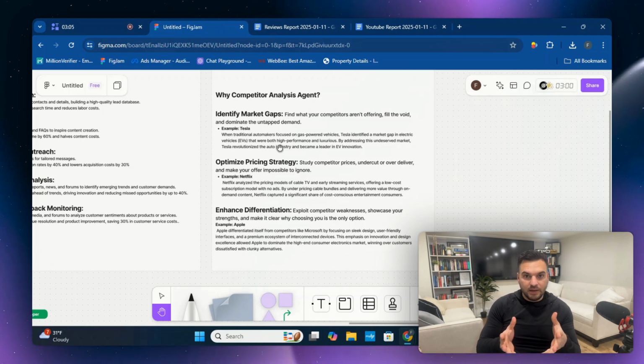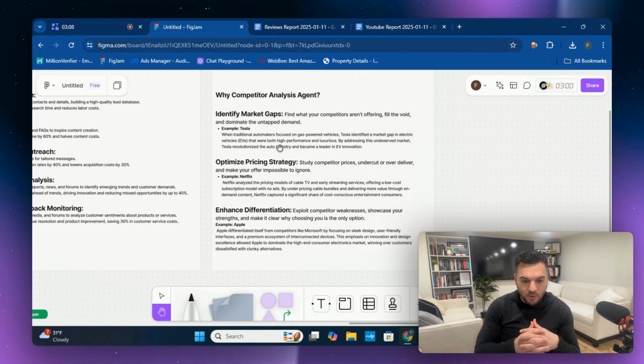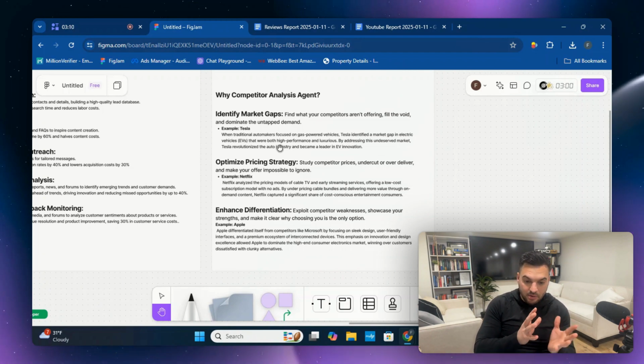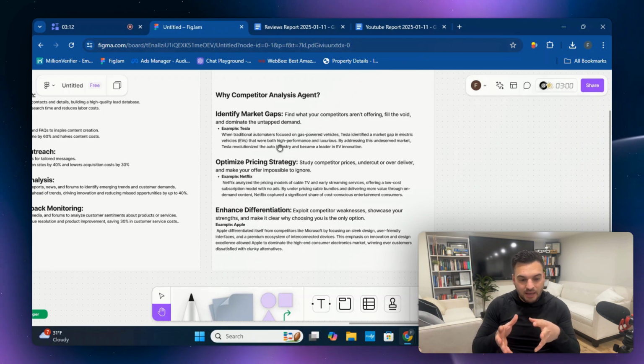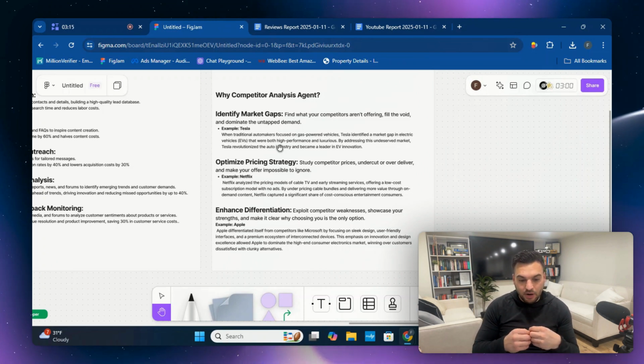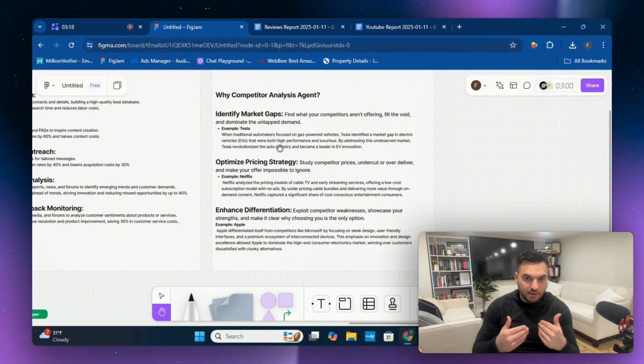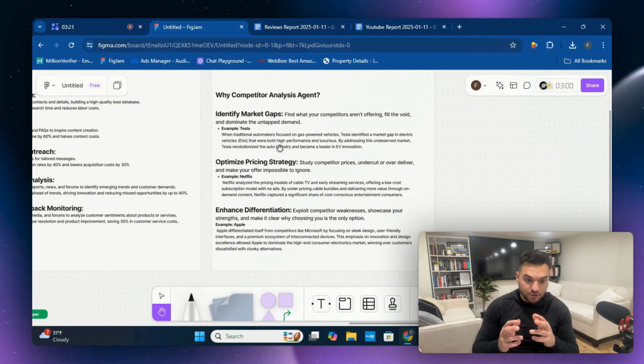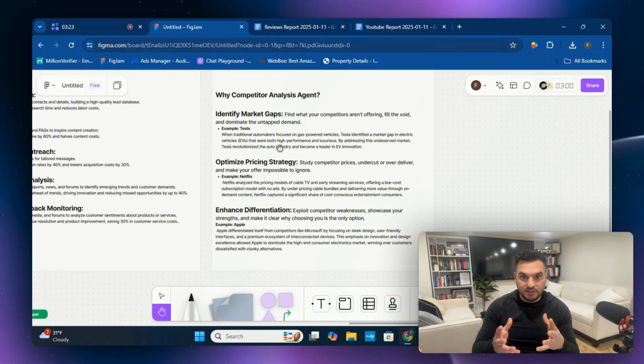An example I included was Tesla. When the traditional automakers focused on gas-powered vehicles, Tesla identified a market gap in electric vehicles, and they were high performance and luxurious. But when Elon Musk addressed this underserved market, now Tesla's today sitting at where it's at.